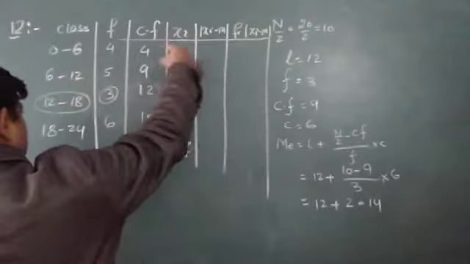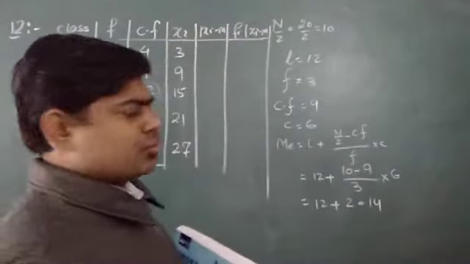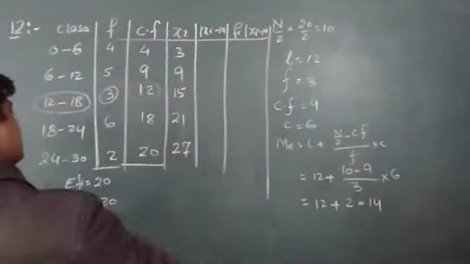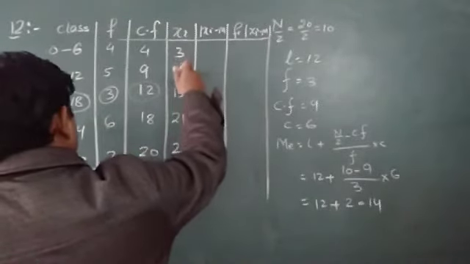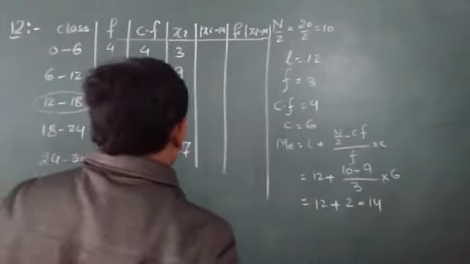Actually, what is the class size? The same difference we will get between two midpoints. So we are really not worried about it. We can write 6, then 3 plus 6 is 9, plus 6 is 15, plus 6 is 21, plus 6 is 27.